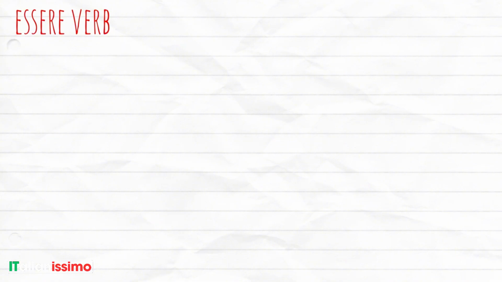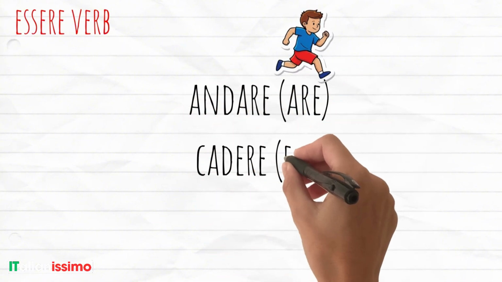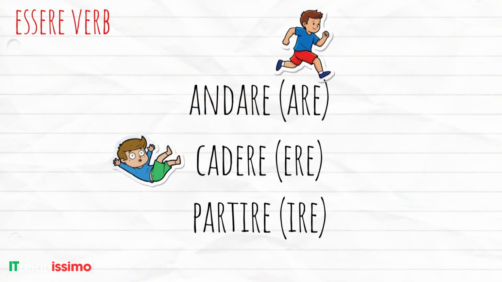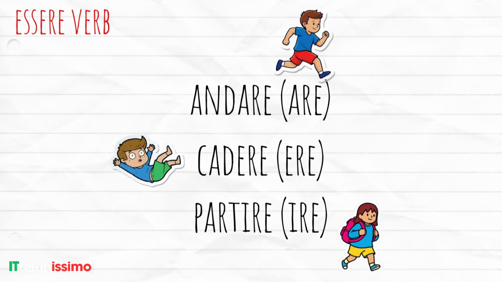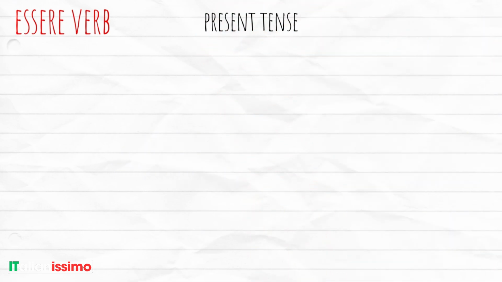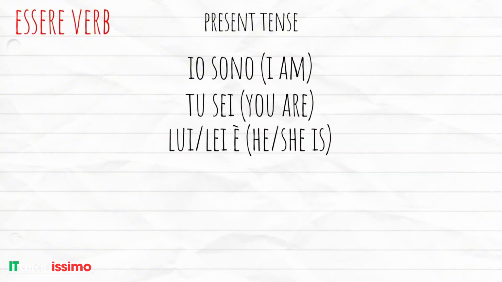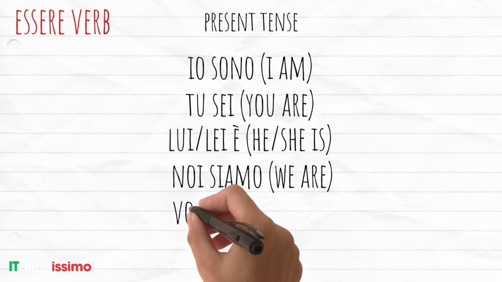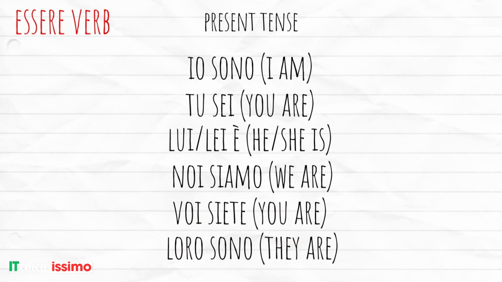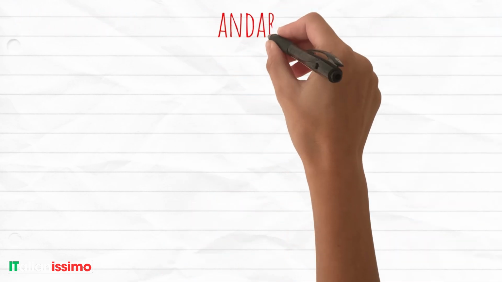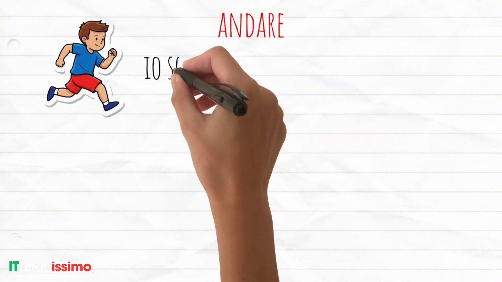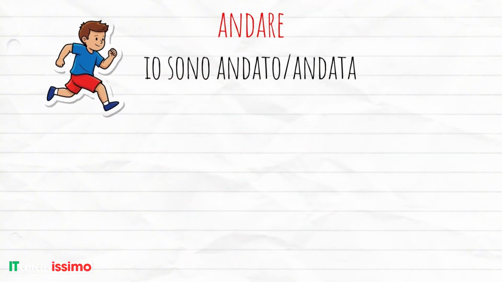Now let's look at examples with essere. We'll take andare, cadere, and partire. We must use essere, so we put essere in the present. Io sono, tu sei, lui lei è, noi siamo, voi siete, loro sono. Now we have a verb like andare, andato. So, io sono andato, but wait, sono andato or sono andata if it's masculine or feminine.